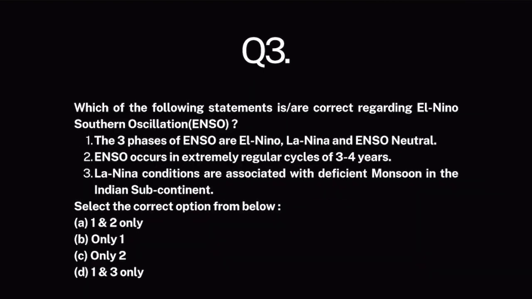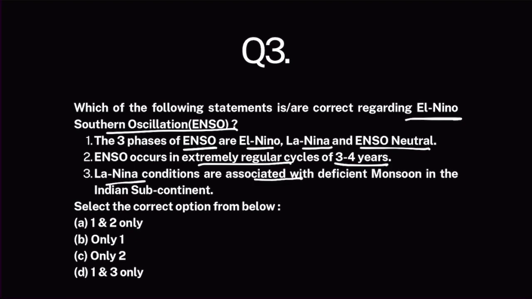All right. Question 3. Which of the following statements are correct regarding El Nino Southern Oscillation? The 3 phases of ENSO are El Nino, La Nina, and ENSO neutral. ENSO occurs in extremely regular cycles of 3 to 4 years. La Nina conditions are associated with deficient monsoon in Indian subcontinent. Okay. Now, what is El Nino Southern Oscillation?